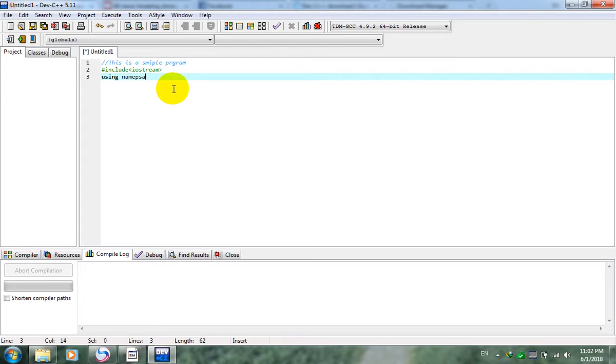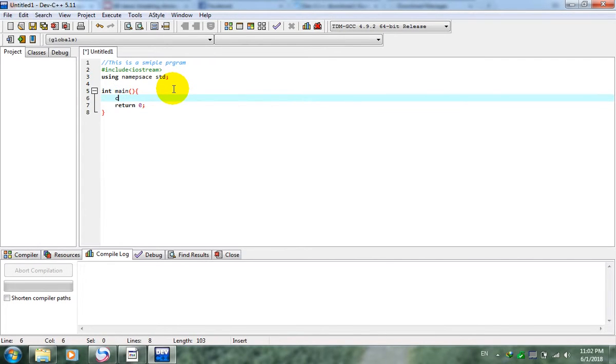Using namespace std. We're in main. Return 0. Use cout. So, hello world.